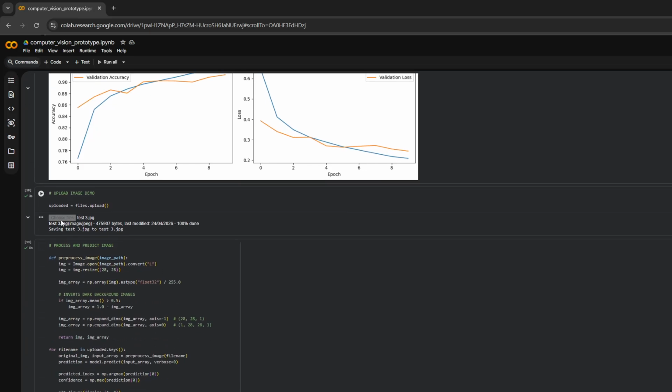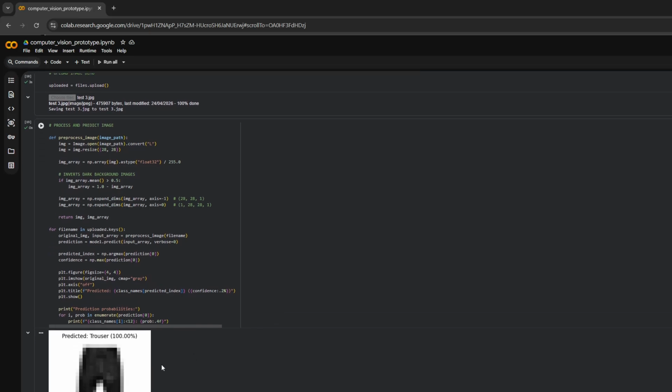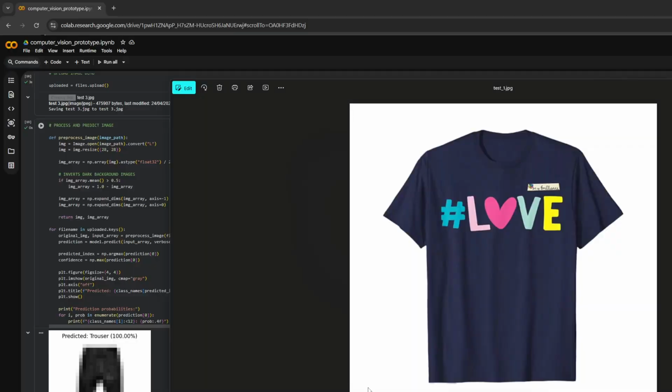So here's an example I uploaded earlier. You can see I've put a pair of trousers in here. I don't know whether I have the image up?